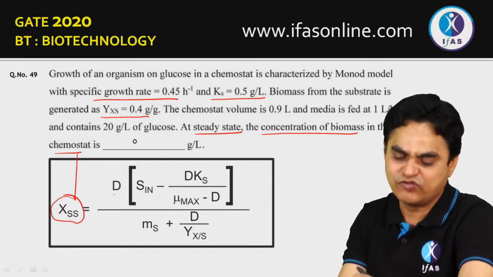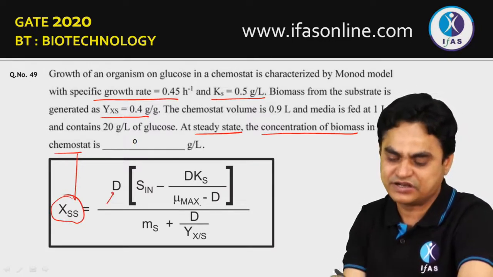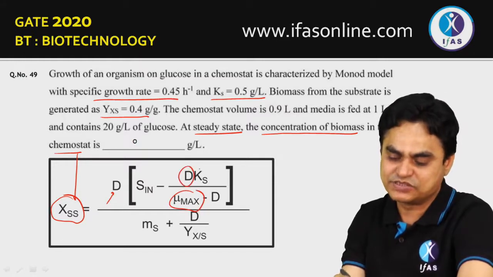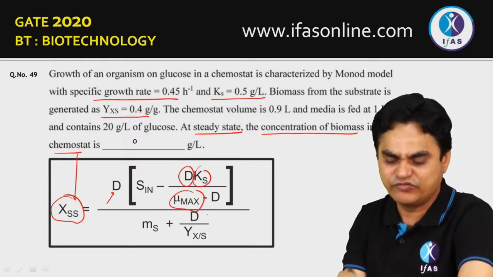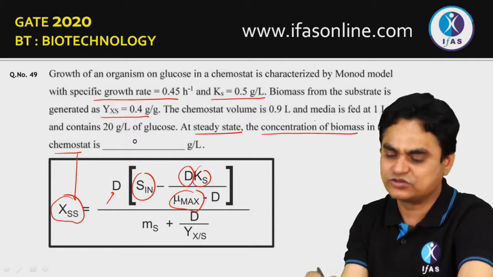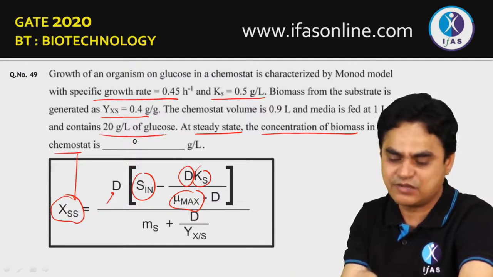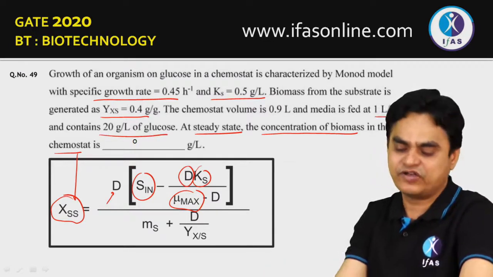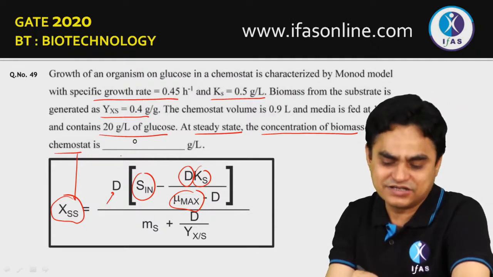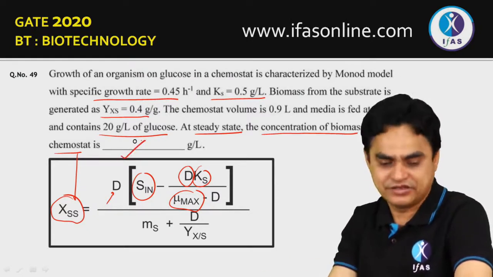If you put in all these values, that is, this is the actual specific rate, this is the maximum specific rate, this is the specific rate observed, this is the Ks value, and the substrate input, which is also given, that you are adding 20 grams of glucose at the rate of 1 liter per hour, you will get the answer around 0 gram per liter.